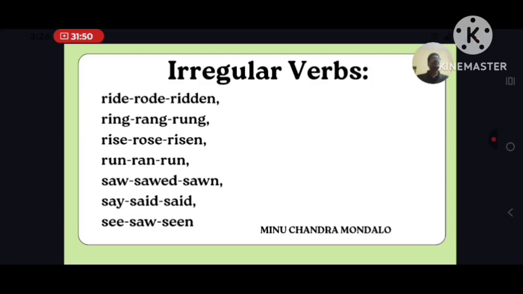Similarly, run, ran, run. Saw, sawed, sawn. Say, said, said. See, saw, seen.